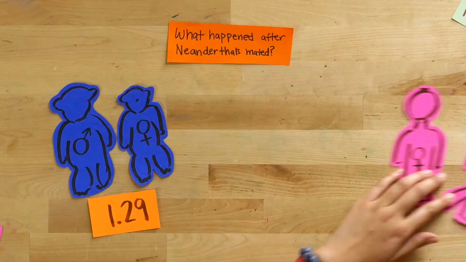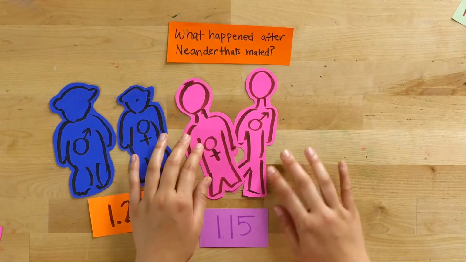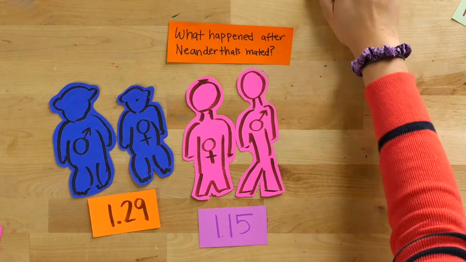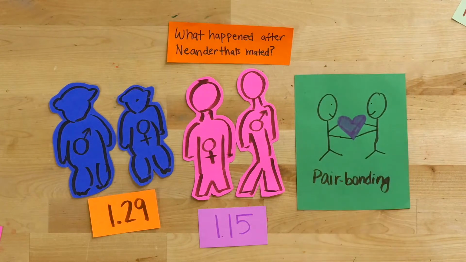If we look at Homo sapiens, we see that the Homo sapien male is only about 1.15 times bigger than the Homo sapien female. This may be explained by the fact that most Homo sapiens engage in pair bonding, which means that one Homo sapien male mates with one Homo sapien female. In this system, we see that males don't need to be as competitive as in the promiscuous chimpanzee structure. So maybe being larger than females isn't actually that advantageous.